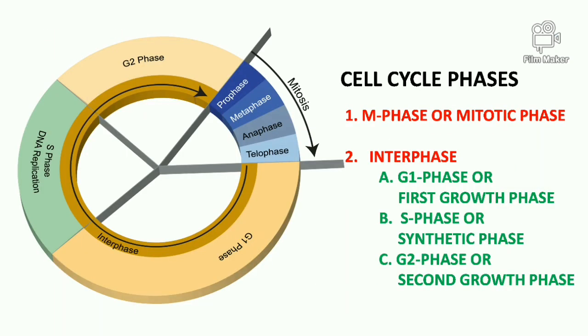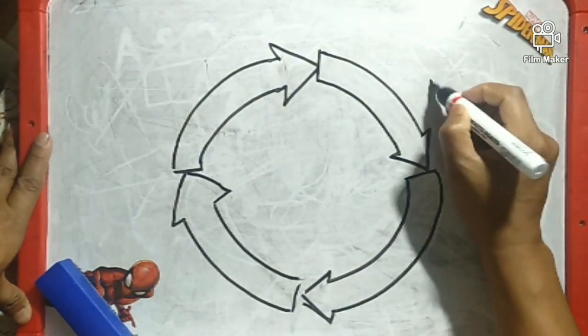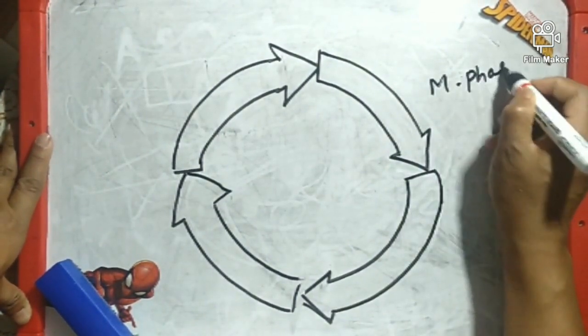The cell cycle can be broadly divided into two phases, that is M phase or the mitotic phase, where the cell divides, and then the interphase. So interphase is the phase between two consecutive mitotic phases, and then interphase is again divided into three subphases, that is G1 phase or the first growth phase, then S phase or the synthetic phase, and then G2 or the second growth phase. Okay, these are the phases of the cell cycle,